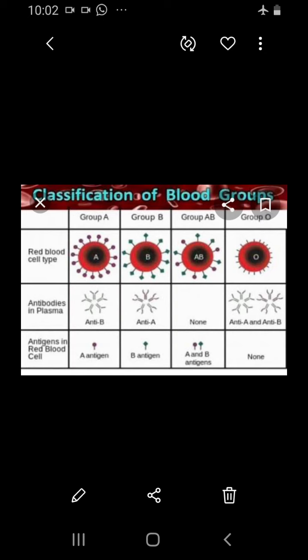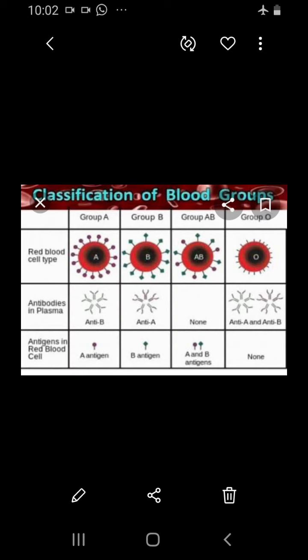They will be present in some human beings and absent in others. So antibodies are present in the plasma, whereas antigens are present in the blood cells.